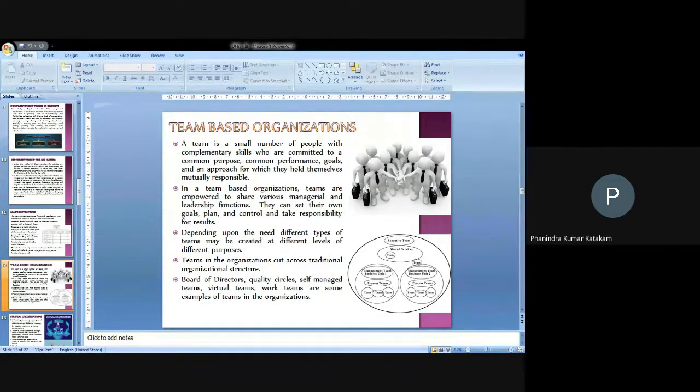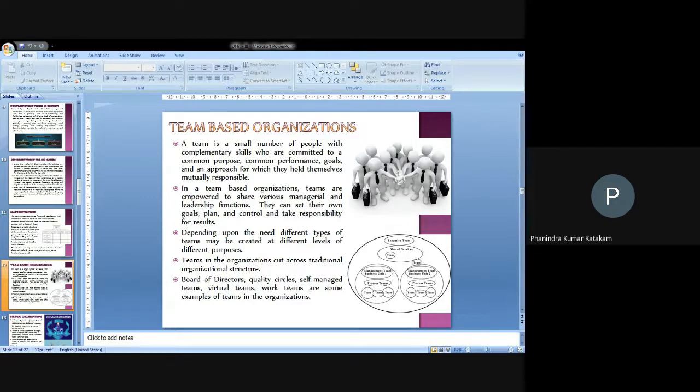In team-based organizations, people are empowered to share their teams and their managerial responsibility functions, and they can also share their goals, plans, and actions. If they coordinate themselves and work effectively, then the organization will be very successful. They can also reach their plans effectively.